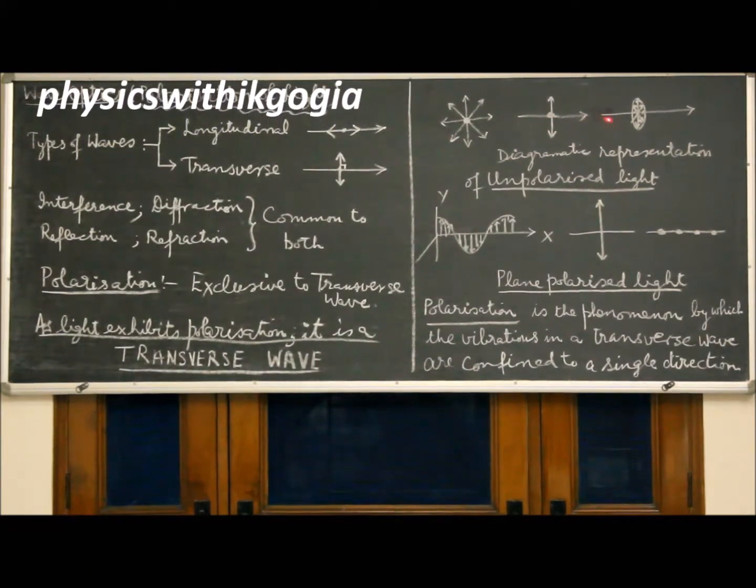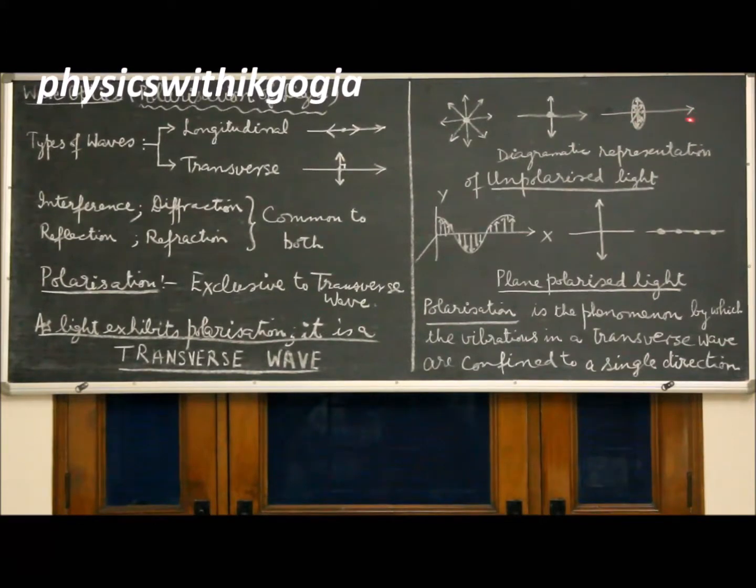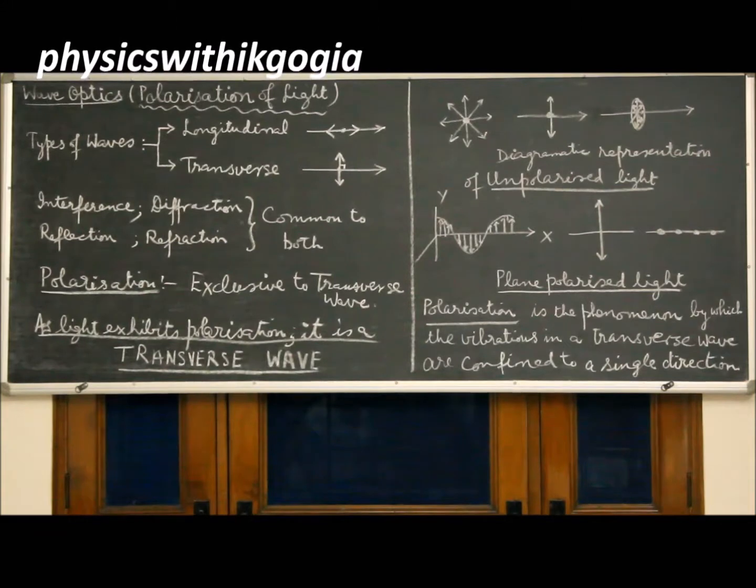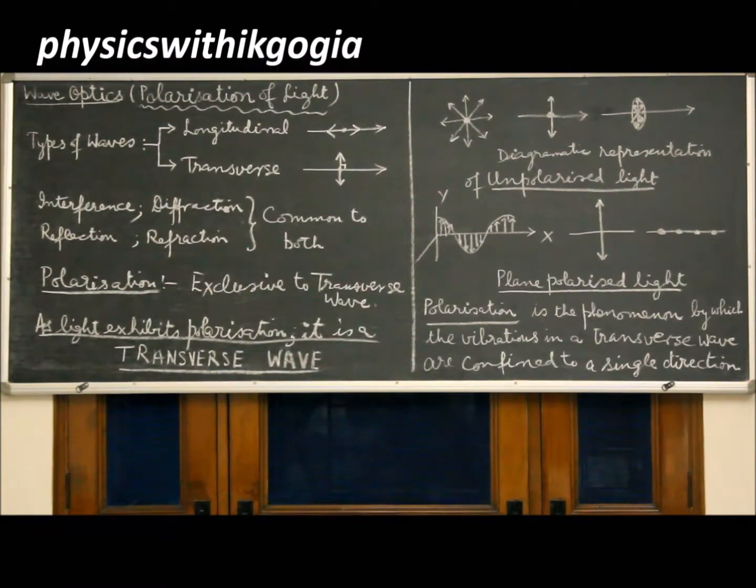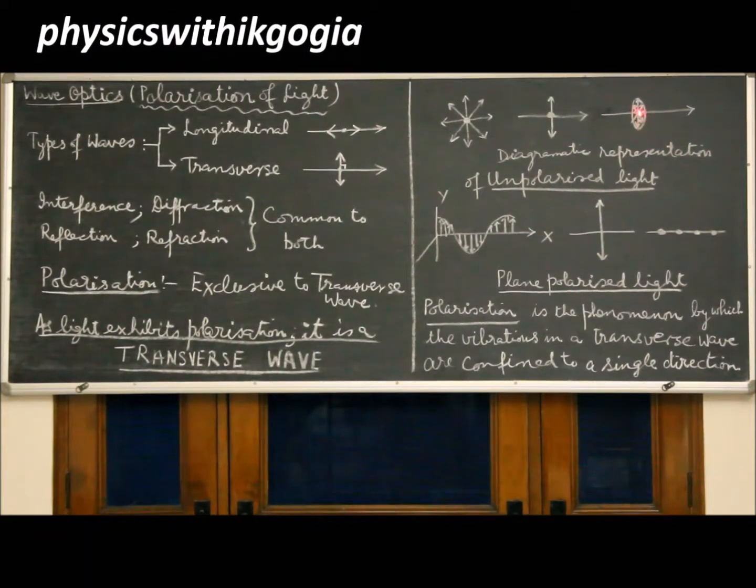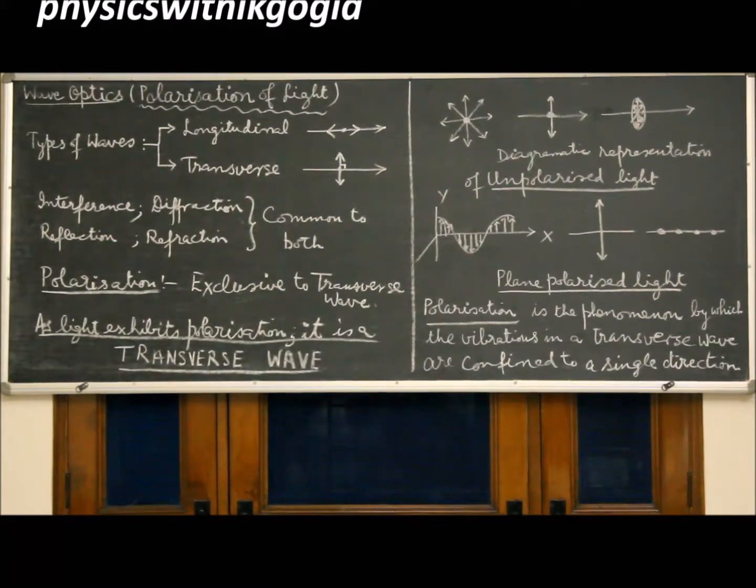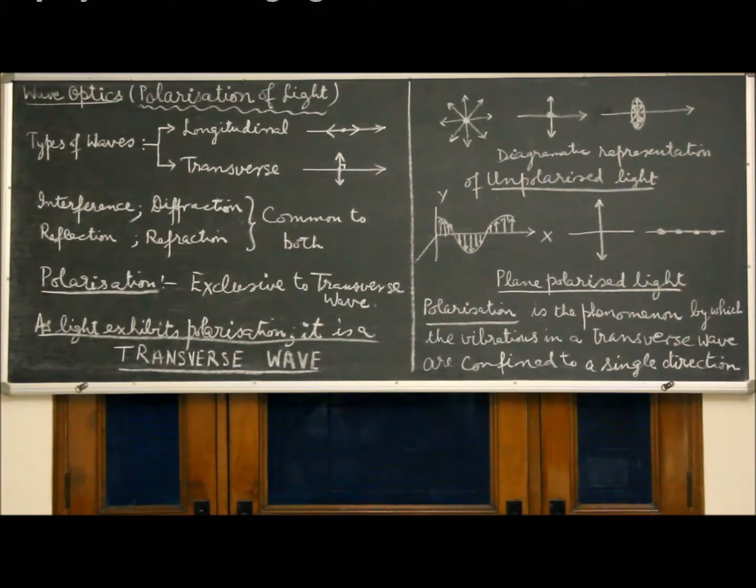Here in this third diagram, we have a wave propagating towards the right along the horizontal, and this circle represents a plane perpendicular to the direction of propagation. In this circle, the small arrows show probable infinite directions of vibrations. Such a wave, in which the vibrations can be in any direction normal to propagation of the wave, is called unpolarized light.